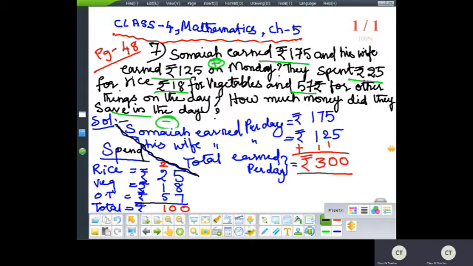Okay. So now let us get back to the next part. So what is the next one? So we got here the amount spent and the amount earned. Now what do you have to calculate? Remaining amount. Earned minus spent. So 300 minus 100 is 200 rupees. Orally you can do it. So 200 rupees is remaining in their savings.